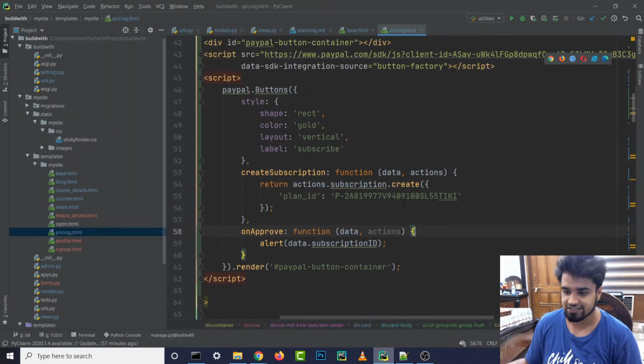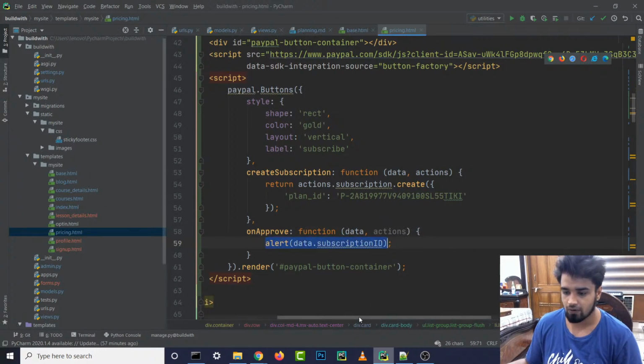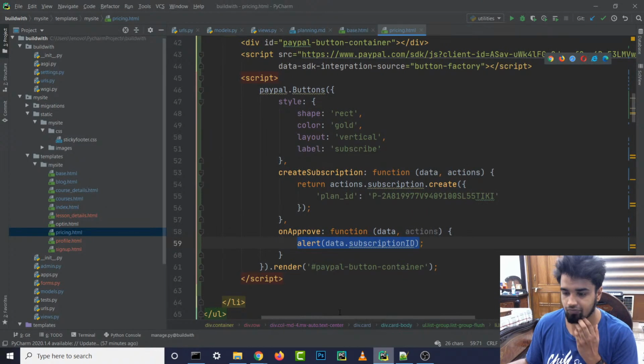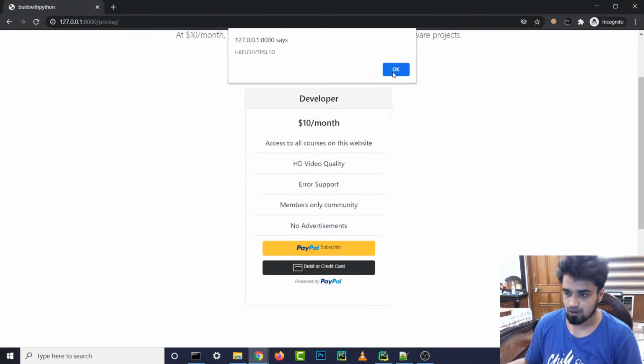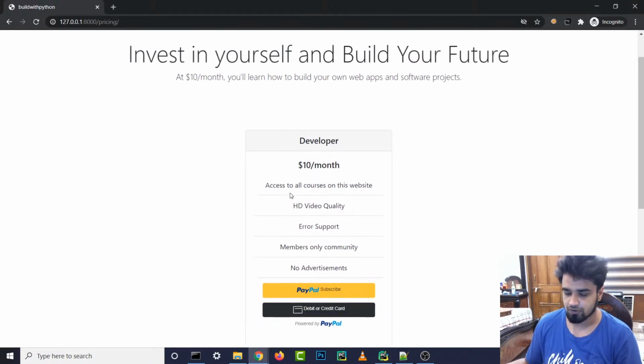So this is the step that we need, and this is on approve what we need to do over here. All right, so what we can do is, let's click on OK. So this is working perfectly.